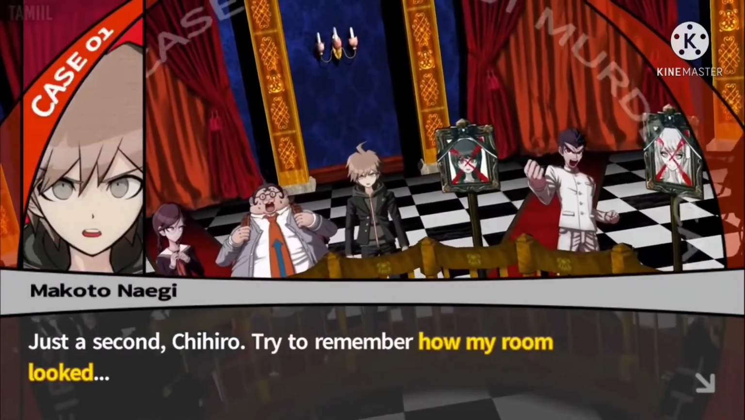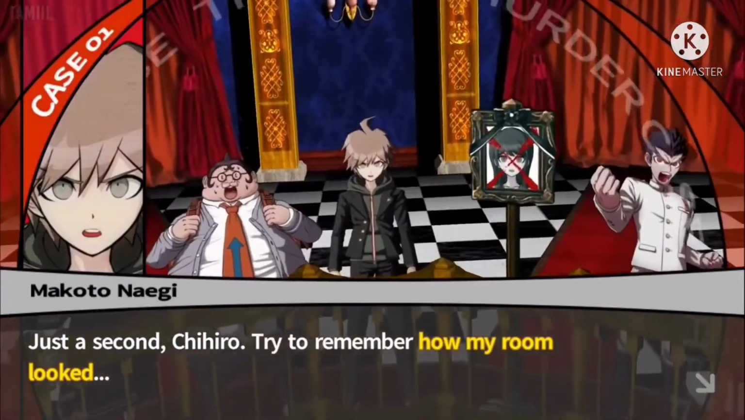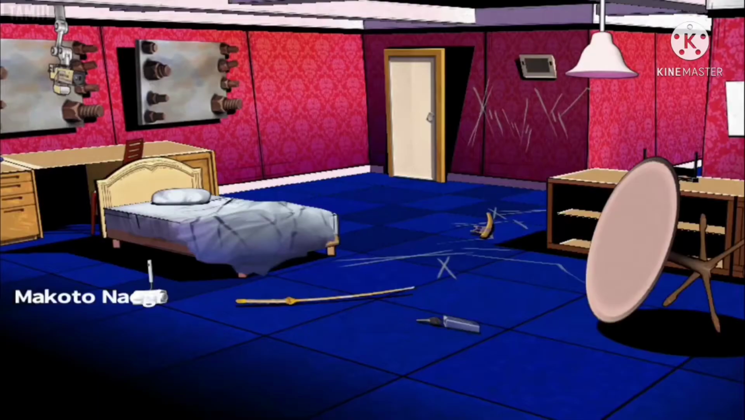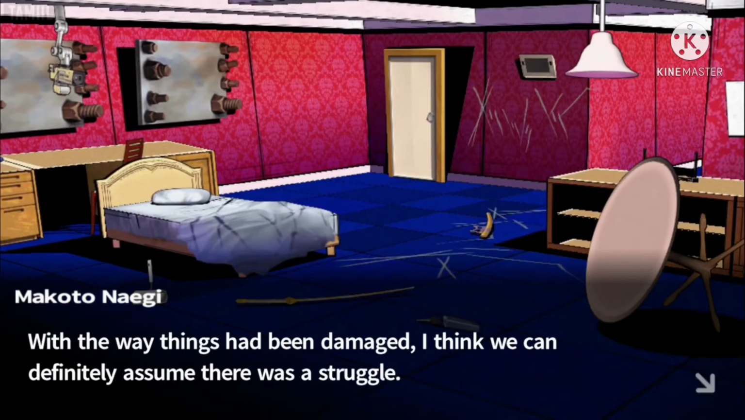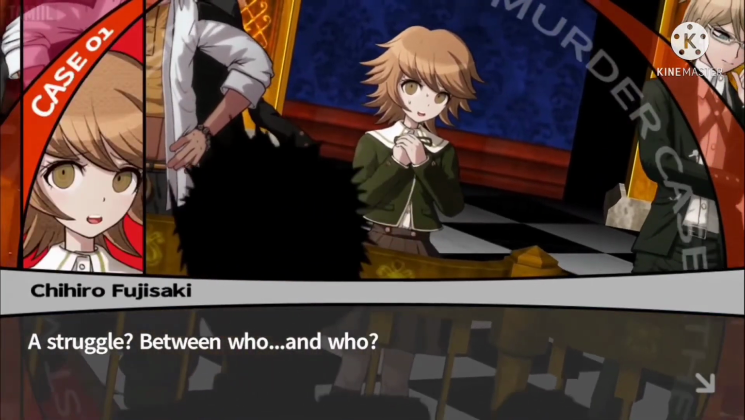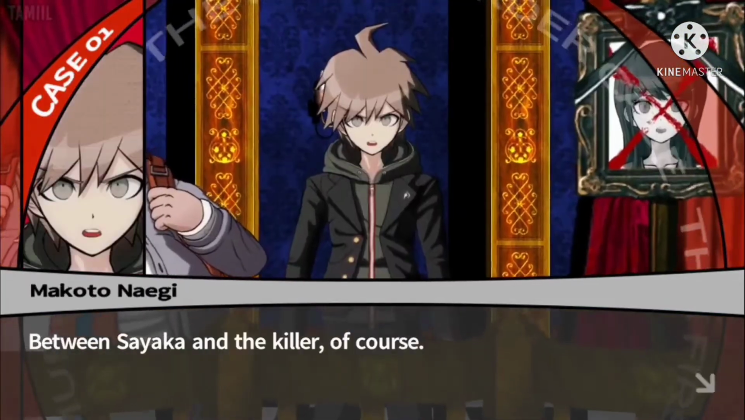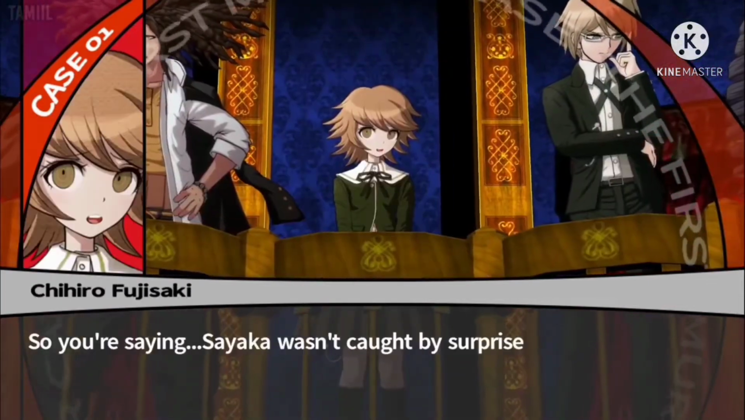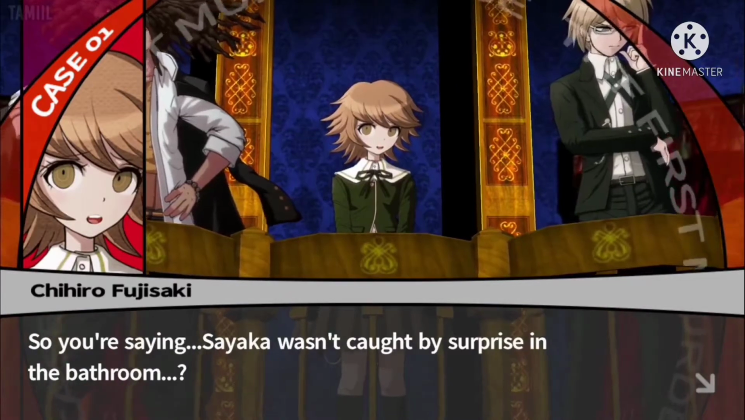Just a second, Chihiro. I don't remember how my room looked. With the way things had been damaged, I think we can definitely assume there was a struggle. Between who and who? Between Sayaka and the killer, of course. So you're saying Sayaka wasn't Sayaka?